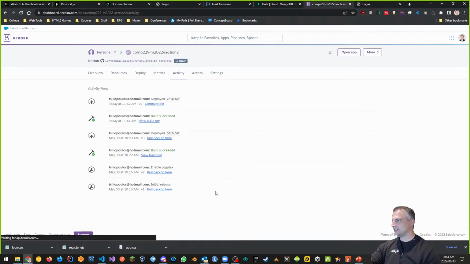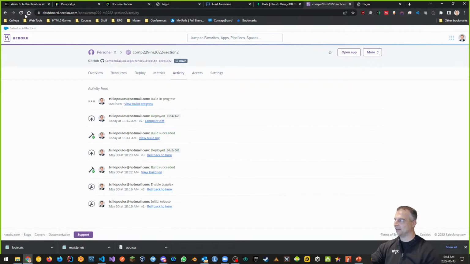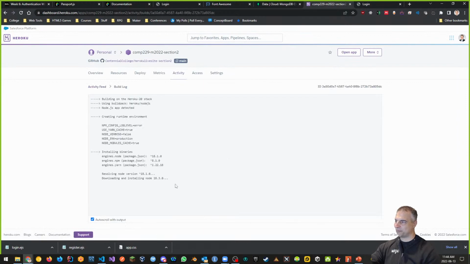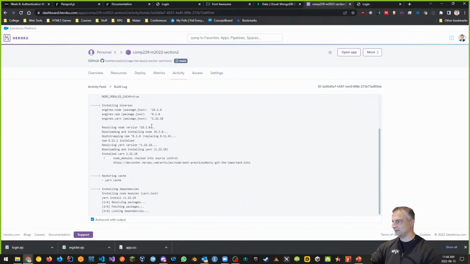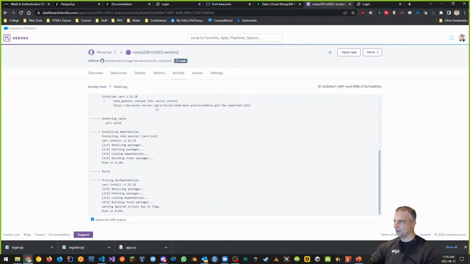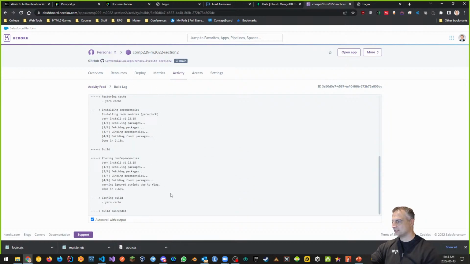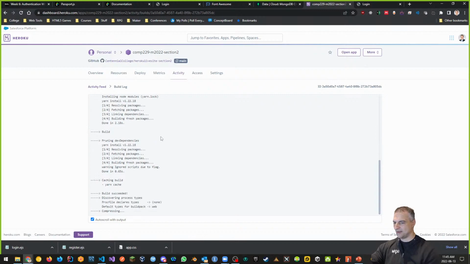And go back to activity. And if everything goes well, we've got to wait a second, and there it is. It's going to detect our build. We're going to rebuild everything again. This is how it works, right? And by the way, look how it said, because I resolved node version 8.10, it resolved 8.30, and it kind of installed its own versions of node, npm, and yarn up here.